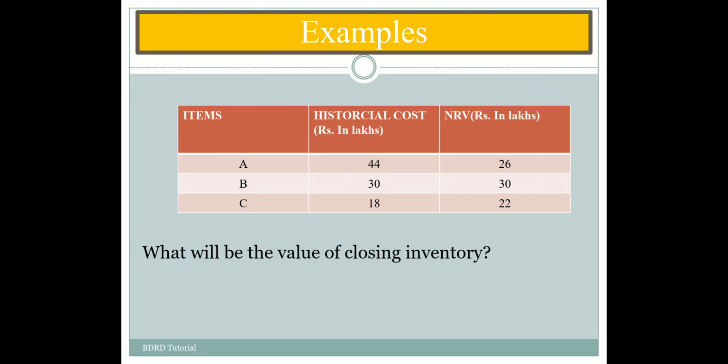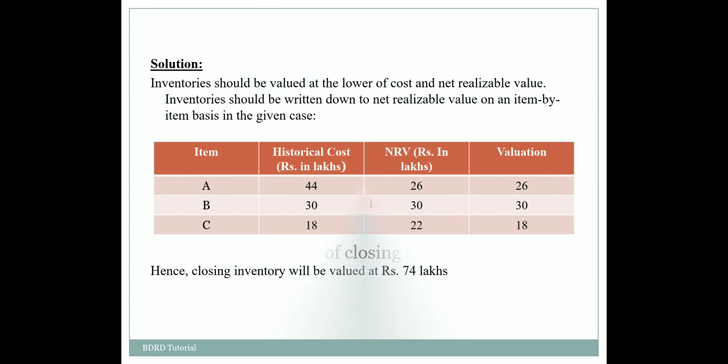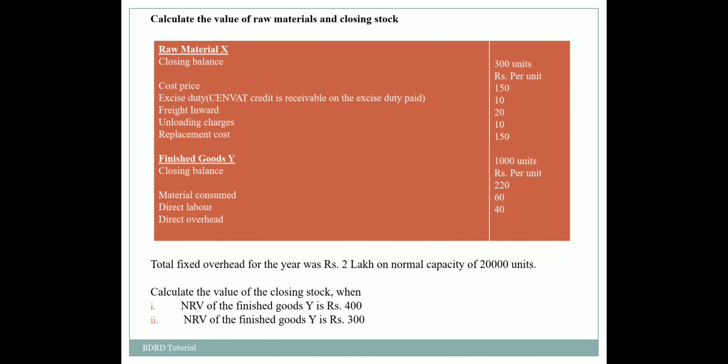We have to consider each and every item. We have to consider the valuation of inventory on the basis of each and every item. So here you can see that the valuation of closing inventory will be valued at 74 lakhs, that is 26 for item A, 30 for item B, and 18 for item C. So guys, you can take the screenshot of this example and you can practice this example for your examination purpose.